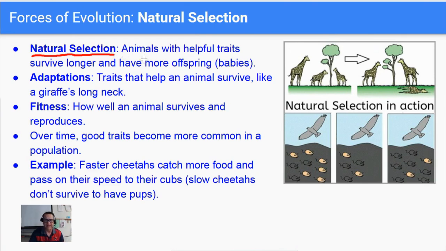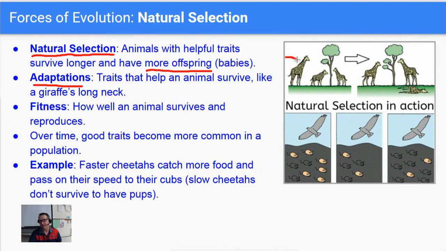Anyways, it's animals and plants. Don't forget, plants also evolve. Plants and animals with helpful traits will survive longer, and since they live, they have more offspring, more babies. They're able to pass their traits on to the next generation. Remember, this is due to adaptations. This is any trait or feature that helps an animal, once again, or plant, survive, kind of like a giraffe's long neck.